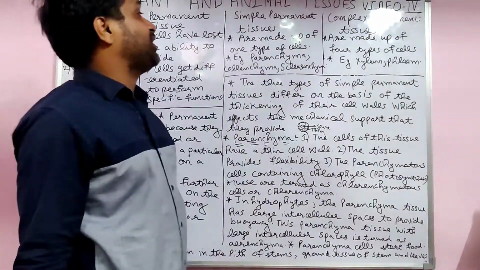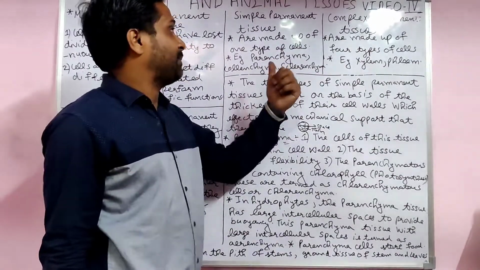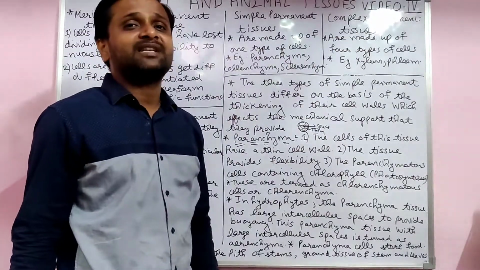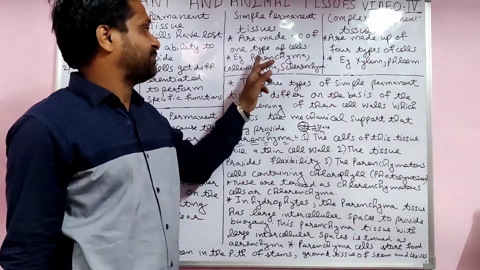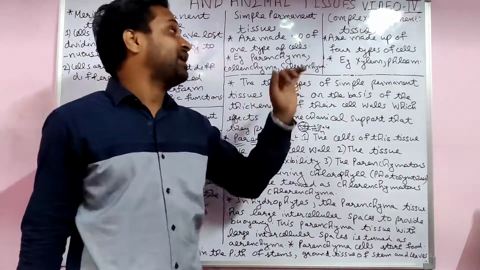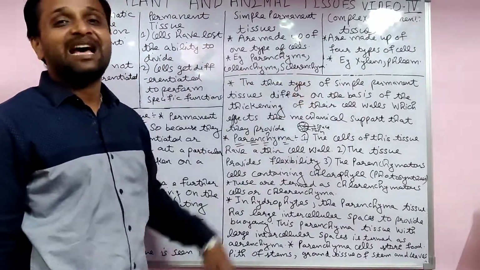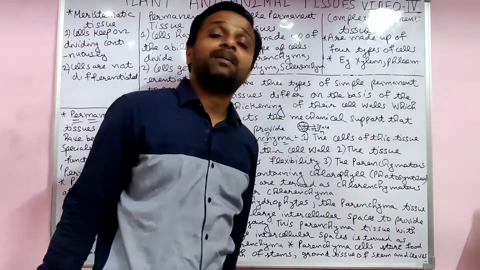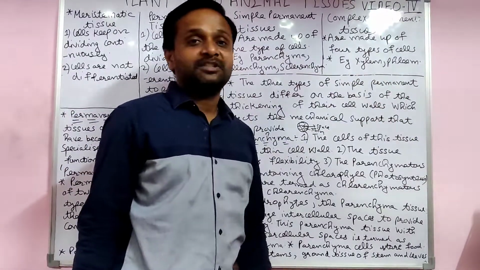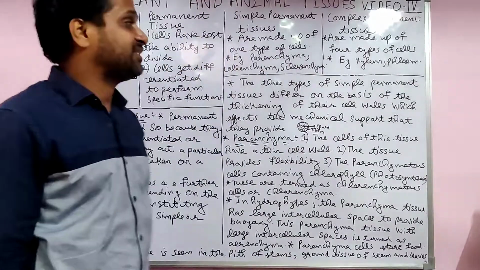Simple permanent tissues are made up of one type of cell only. There are three types: parenchyma, collenchyma, and sclerenchyma. Now the complex permanent tissues: xylem and phloem. Xylem conducts water in the plant and phloem conducts food, present in the vascular bundle.